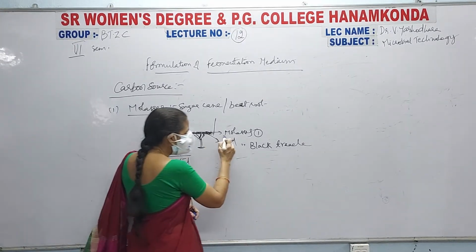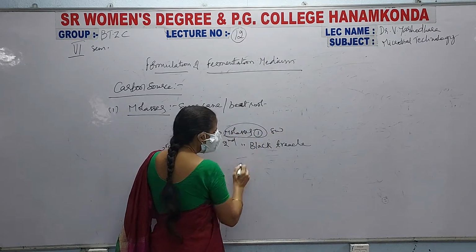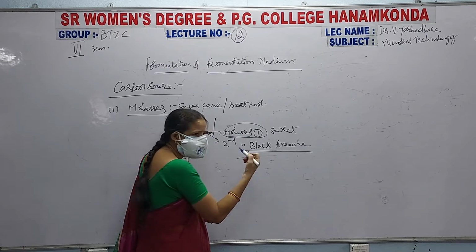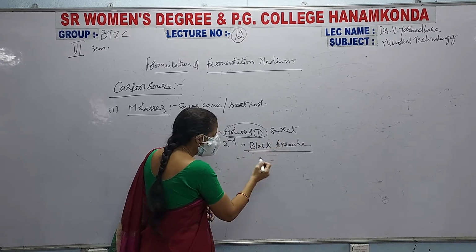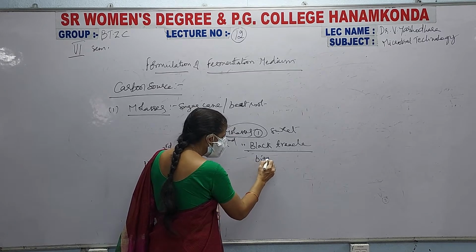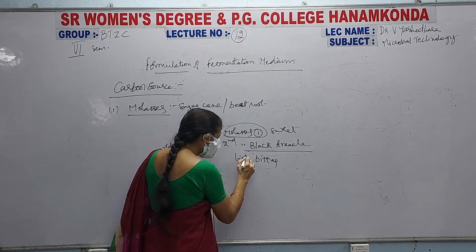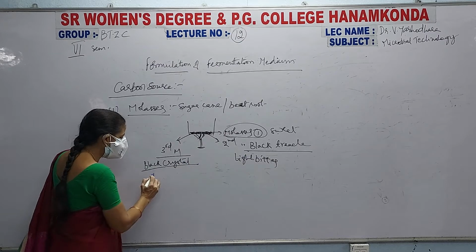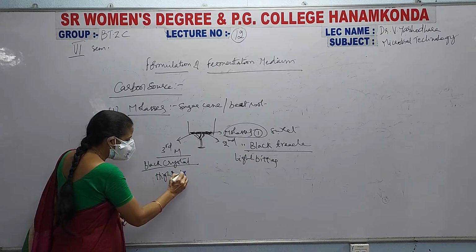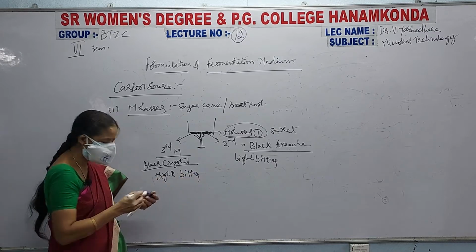Now the first molasses is sweet in taste. The second molasses, its sweetness will be lowered and it will become something like bitter, that is light bitter. And the third molasses will be highly bitter, and you cannot eat it.